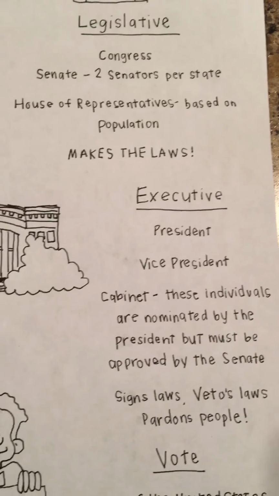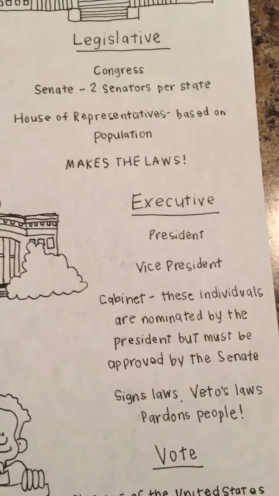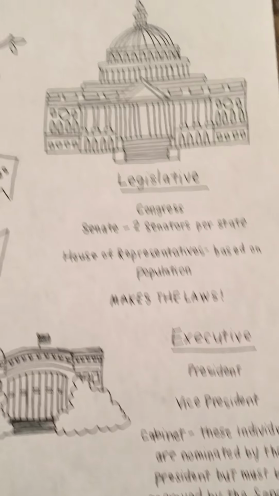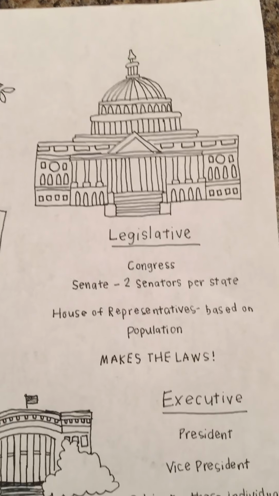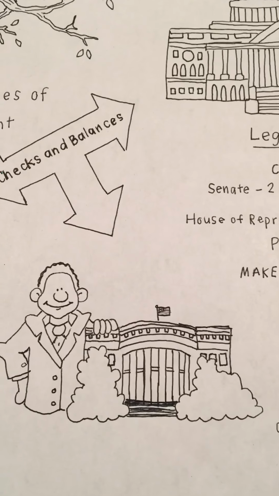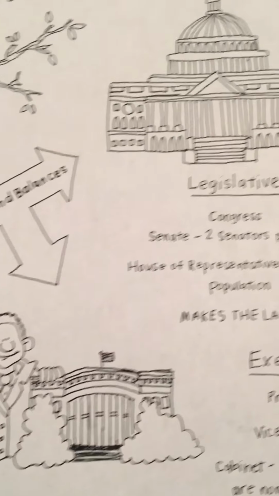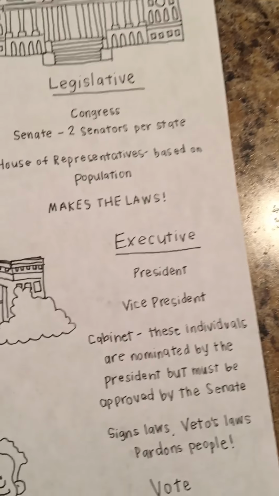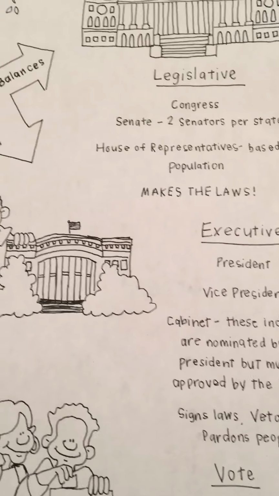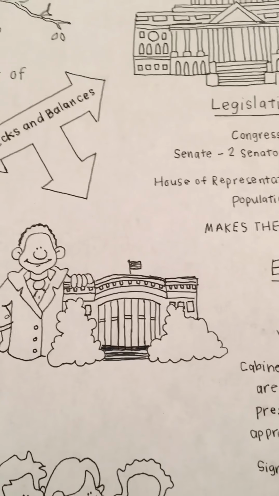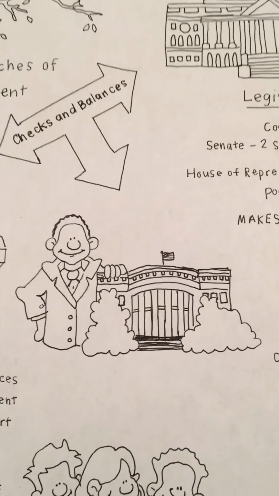So back to the executive branch, they sign laws and they can veto laws. So if the legislator creates laws, however, the president doesn't approve, he has the right to veto it and balance out what they are doing. Other things he can do is pardon people. So he can excuse them for things that they have done that may have landed them in jail.